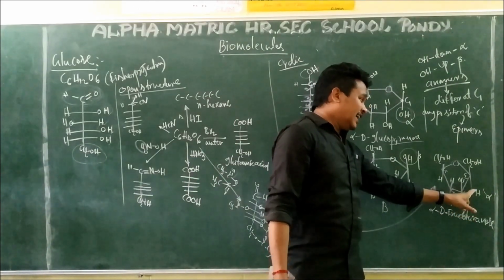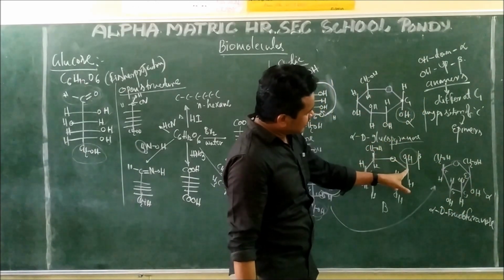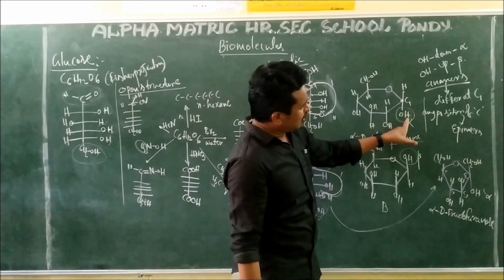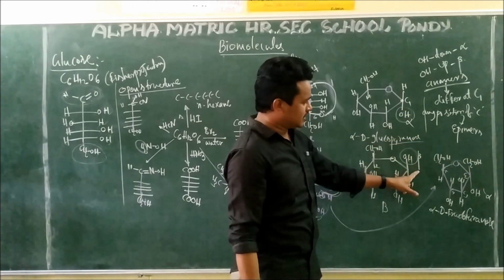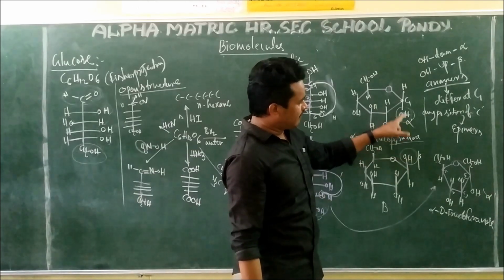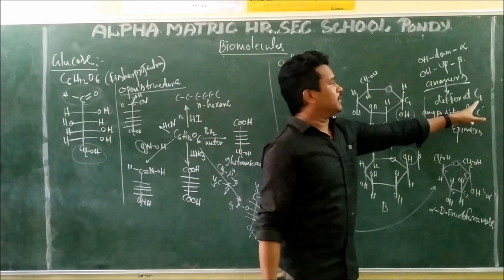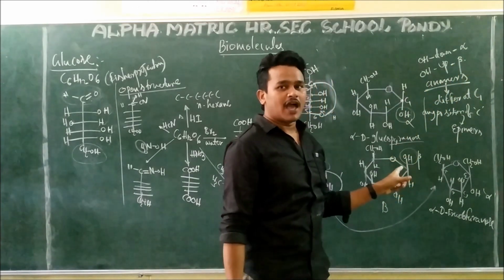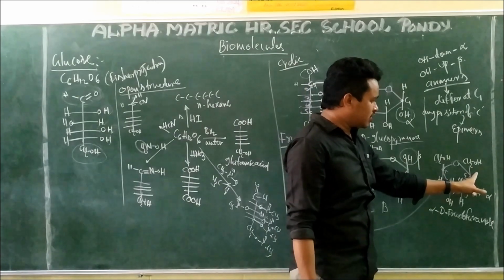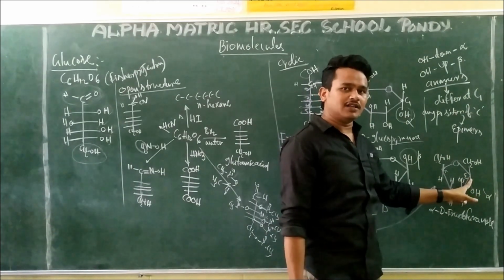Here, for glucose they differ at the C1 carbon. This C1 carbon, OH down is the alpha form; here C1 carbon, OH up is the beta form. Both vary at the C1 carbon, so these are called anomers. For fructose you observe they differ at the C2 carbon.